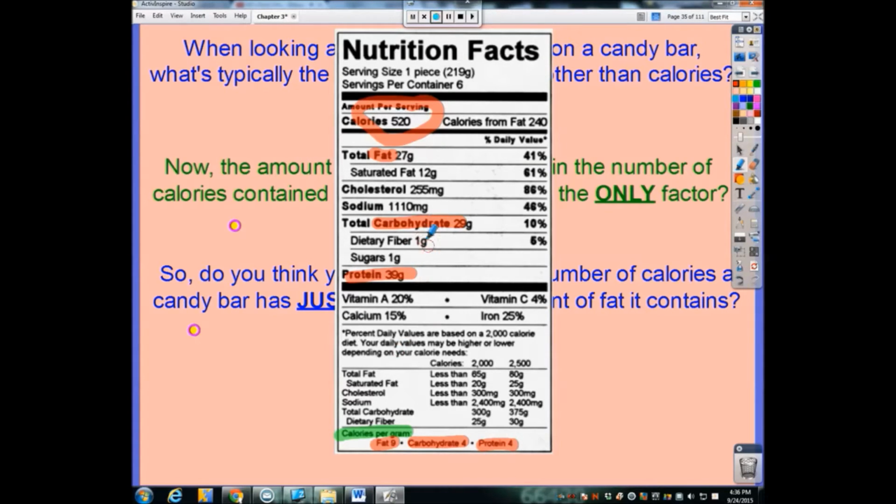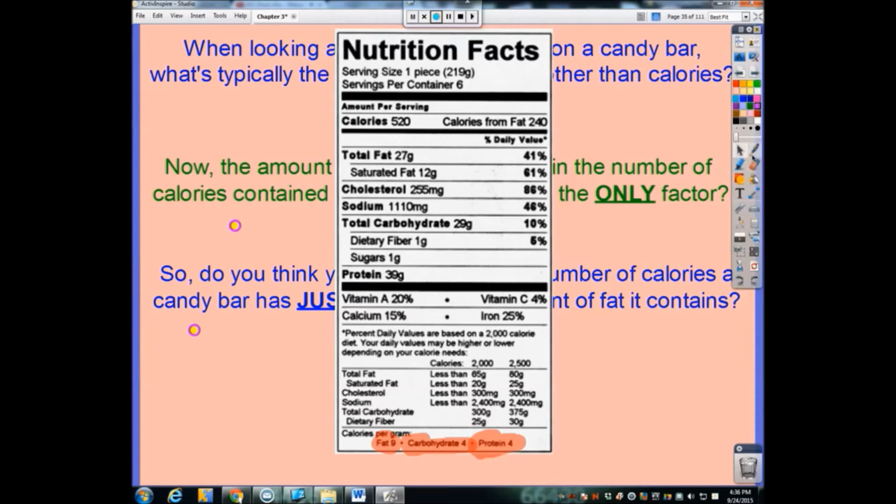Okay, and we've got something super fatty and not healthy for us. I don't even know where I got this nutrition fact label from, but it's not good, right? Now, the other numbers that are down here, for every gram of fat, we get 9 calories. For every gram of carbohydrates, that's 4 calories. For every gram of protein, there's another 4 calories.